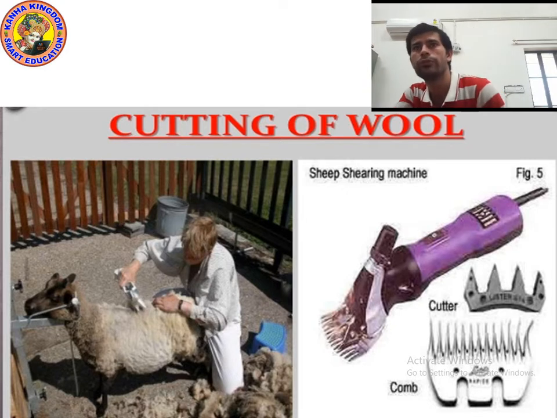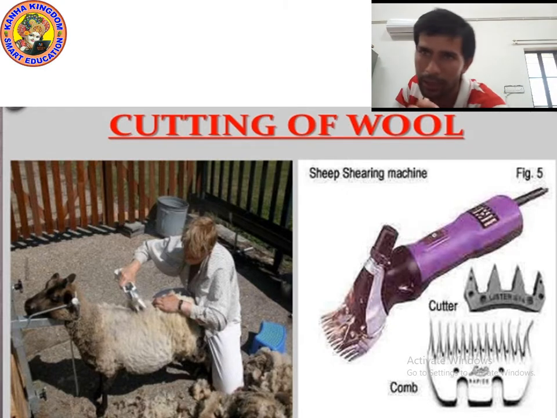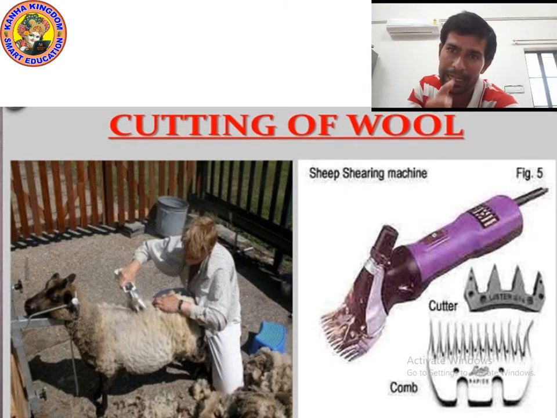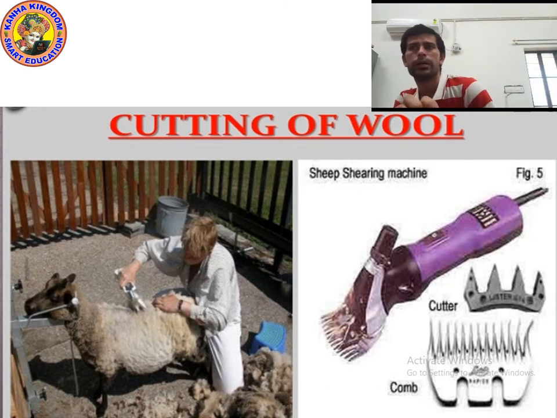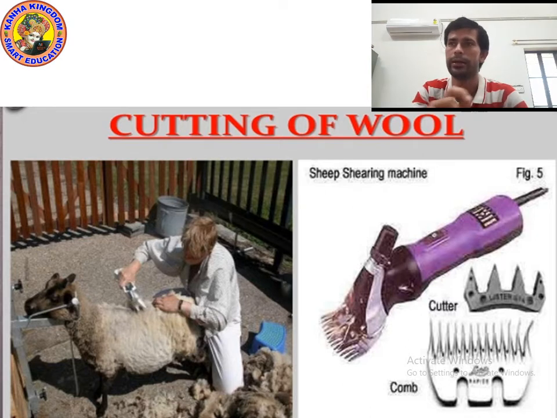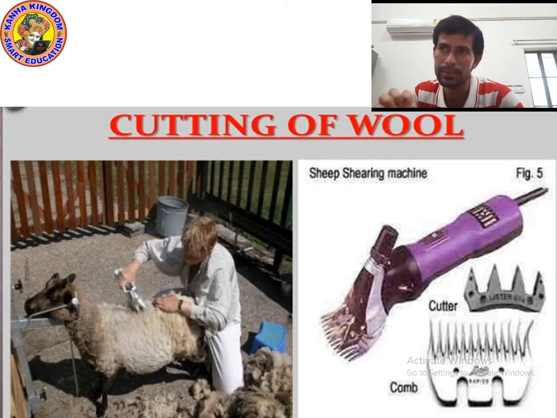Yes. So we cut the hair of different length and size using a comb. Which machine do we use? We use a cutter and comb. The comb is kept at the top of the cutter to cut the hair of different length and size.